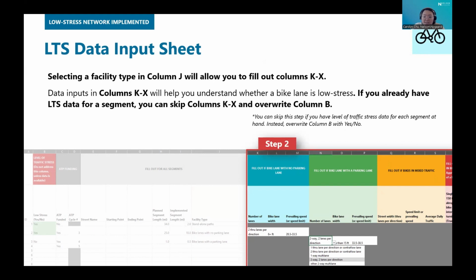So step 2 is selecting a facility type in column J, which will allow you to fill out columns K through X. Data inputs in columns K through X will help you understand whether a bike lane is low stress. If you already have LTS data for a segment, you can skip columns K through X and overwrite in column B. I will go over this in a little bit more detail in the next 2 slides.